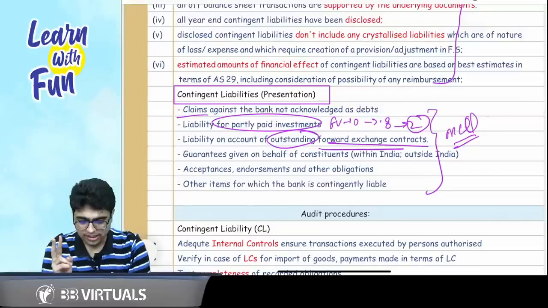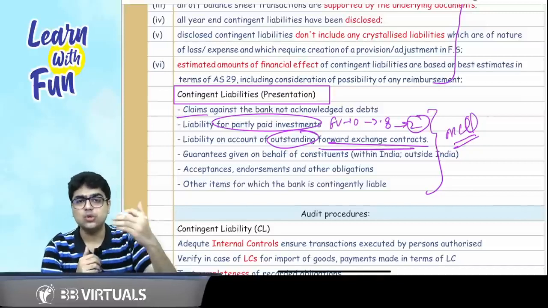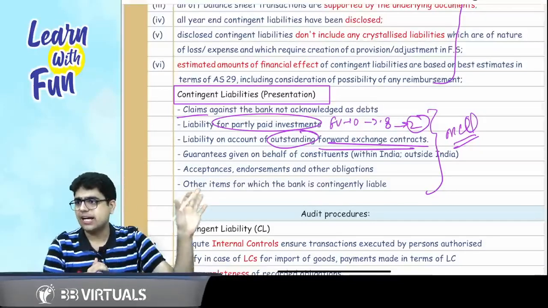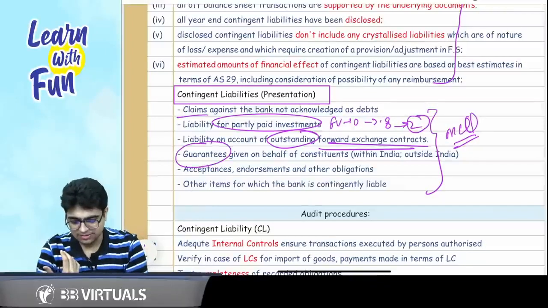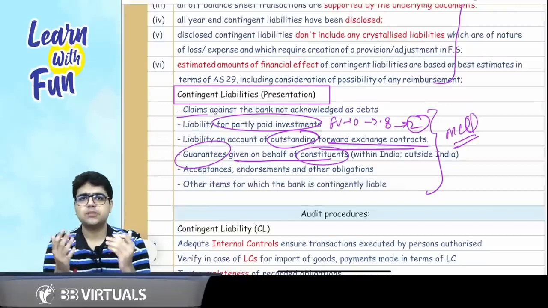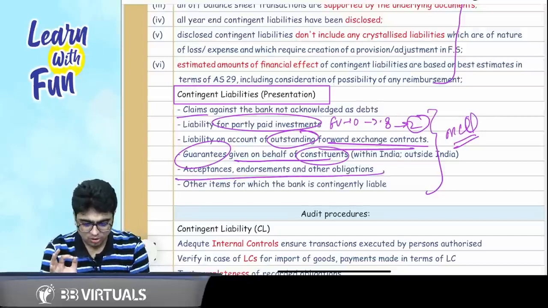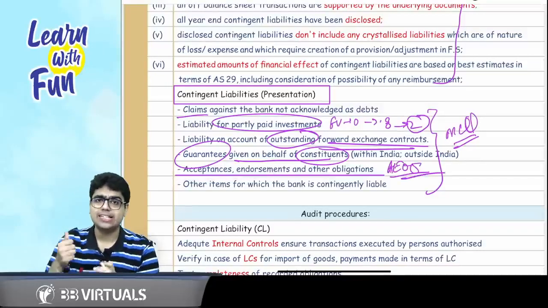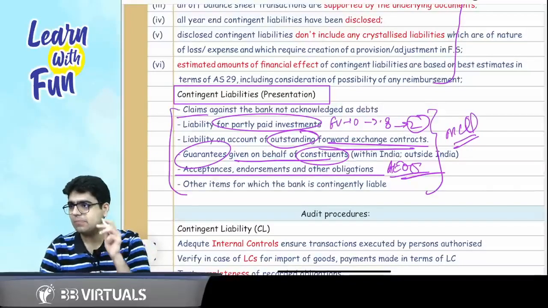Outstanding forex contracts. The forex contract transactions which you deal with in your SFM are a contingent liability for the bank. Guarantees which are given on behalf of constituents. What do you mean by constituents? Subsidiaries, associates, such kind of entities. And AEOO, you should remember it from advance accounts, acceptance, endorsements and other obligations. So these are the examples of contingent liabilities.